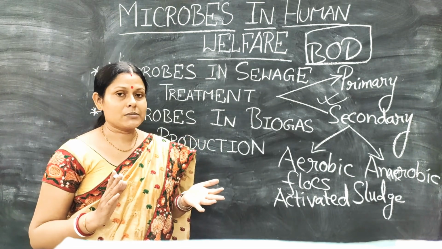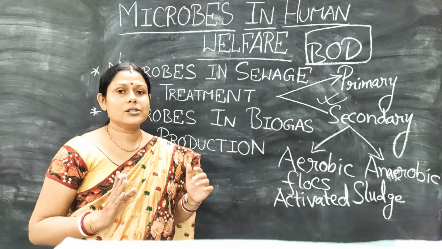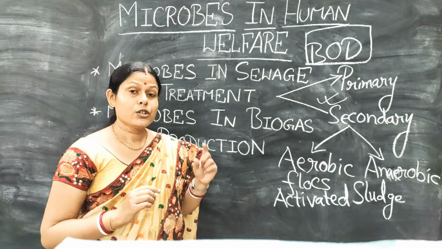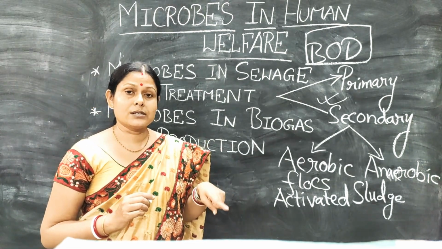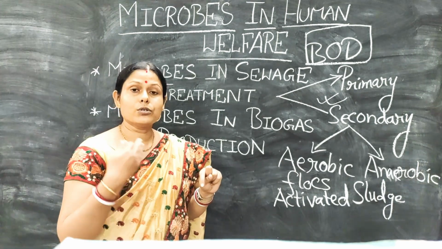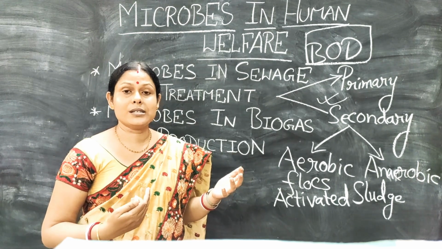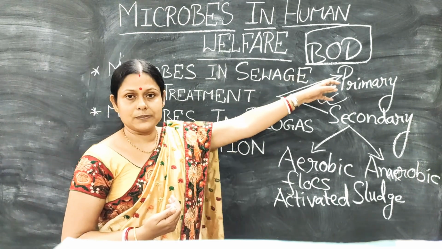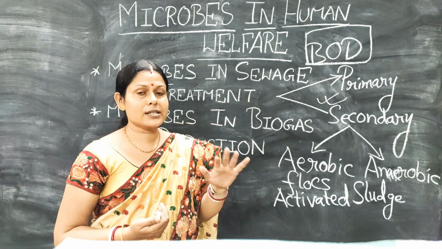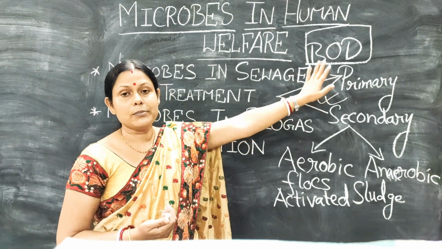Try to understand what I am telling. Suppose you have a container, and in that container you have 1 liter of water which has organic waste in it. The amount of oxygen that will be required by the microorganisms to decompose or degrade that water completely and make it free from the organic waste will be called your BOD. Oxygen required to remove the biological waste completely from 1 liter of water, that is called your BOD, biological